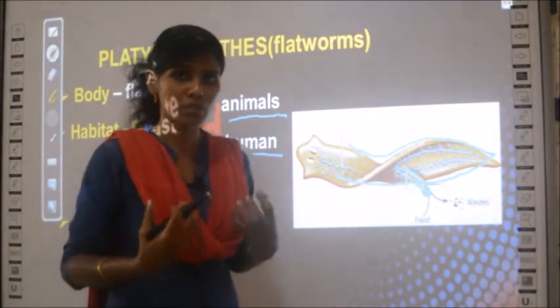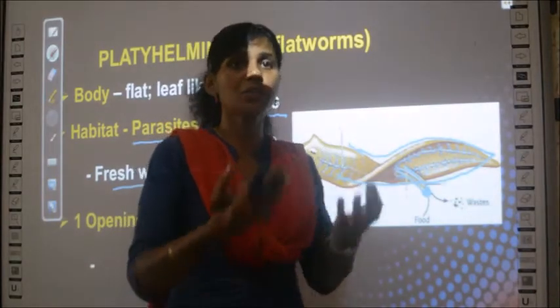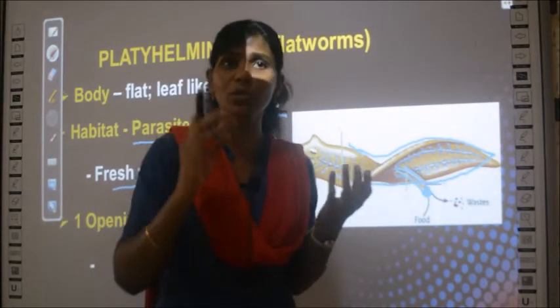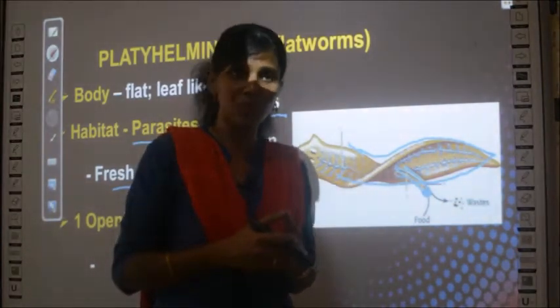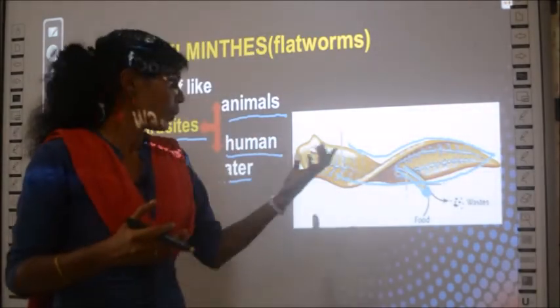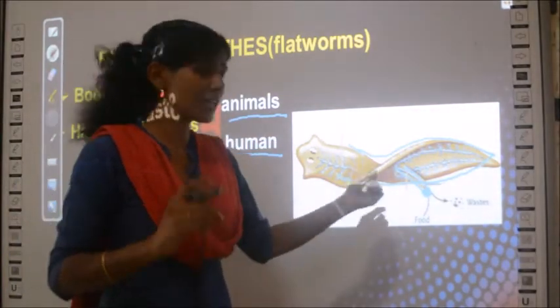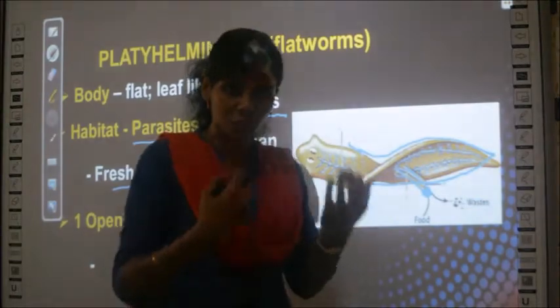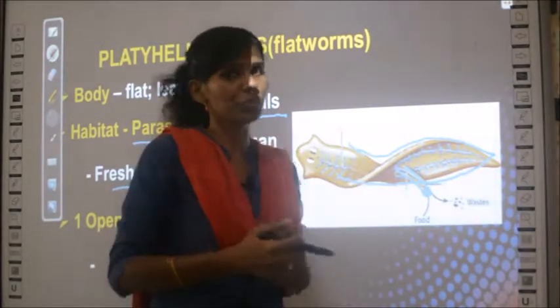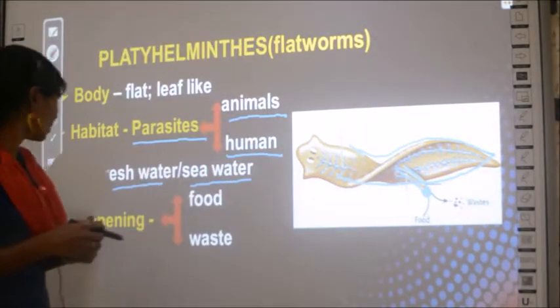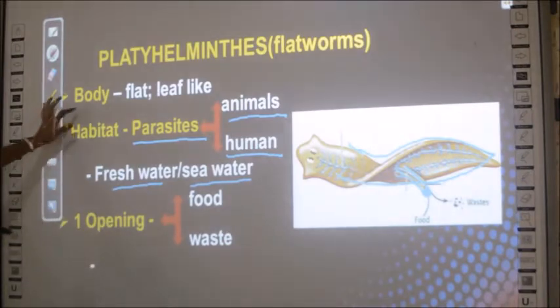In human beings we have two openings, right? We eat through one way and we pass out the waste through the other way, that is through the anus. Whereas in this organism there is only one opening. It eats through the same way and excretes through the same way. This is one peculiar character of this group of animals.